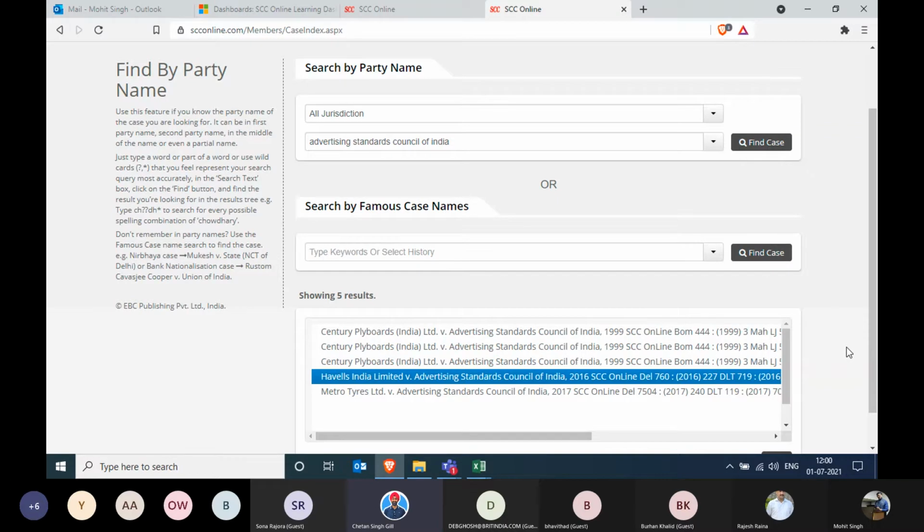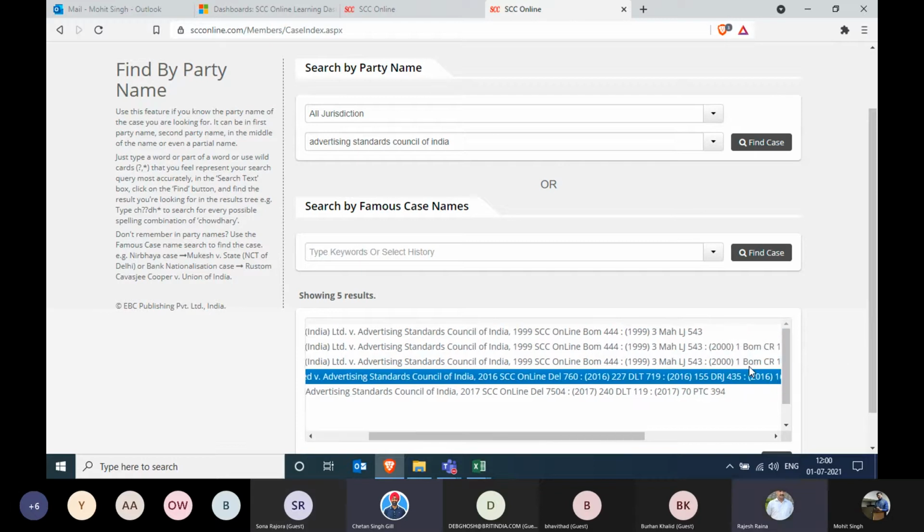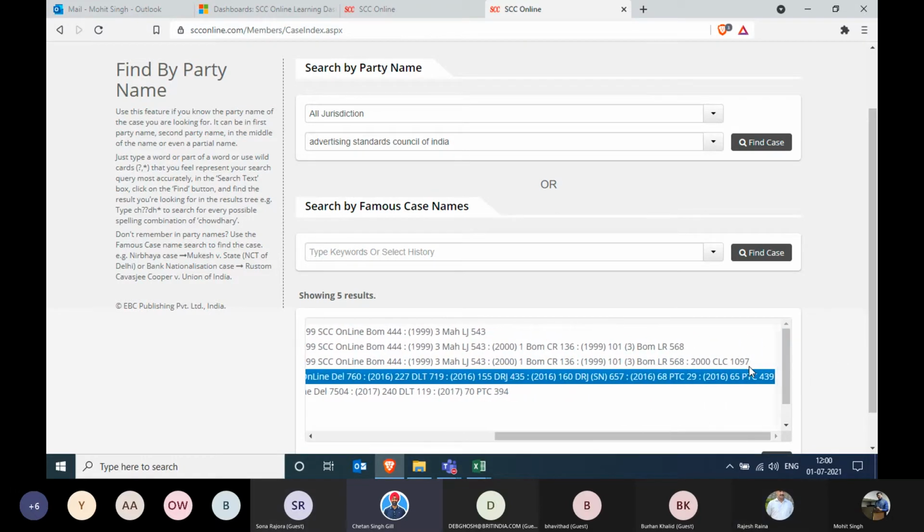If you see the first one, the numbering is the same. Century Plyboard India Limited, all the 3 entries. Mr. Raina, if you can scroll down to the right. We keep on adding the equivalent citations, so that work is happening. Once we are done with all the work of equivalent citations, we will only have one entry. The first one only has MALJ, the other one has a couple more equivalent citations, and the third one has a CLC citation. So if you open any of these, it will give you the same results.